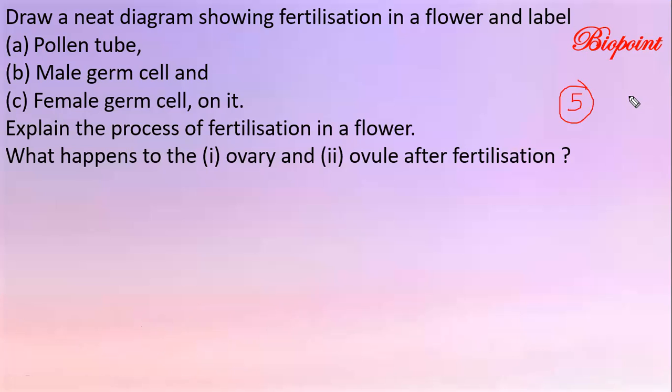Okay. So when you draw the diagram showing the fertilization in a flower, you will get 1.5 marks if the diagram is drawn very neatly with a pencil, without using a pen. For labeling also, no pen is allowed. No color pens, no sketch pens, crayons, nothing is allowed. I find most of the time, most of you are without an idea about it, and you all draw with the help of a pen.